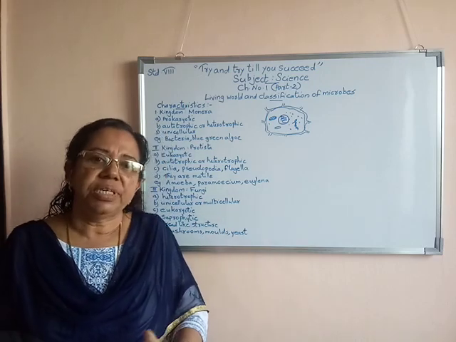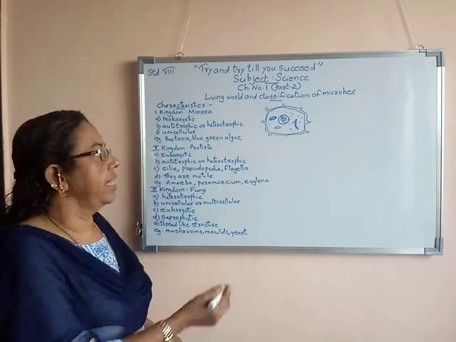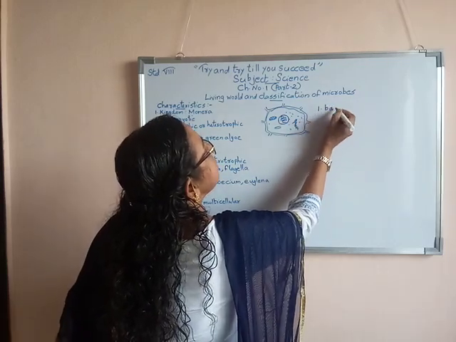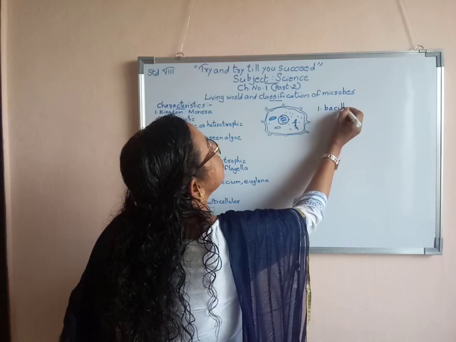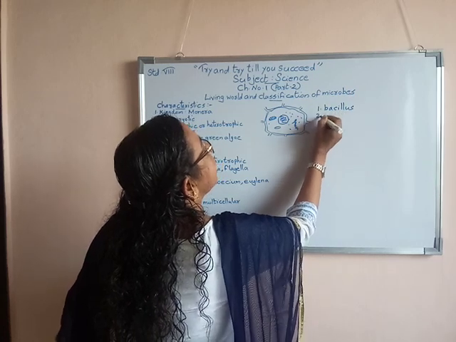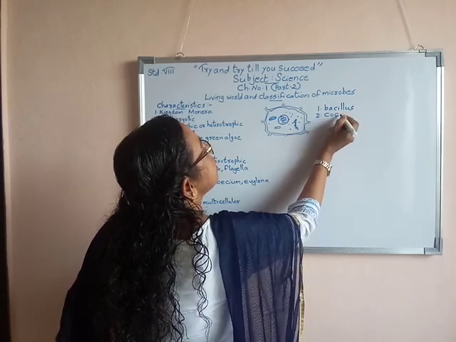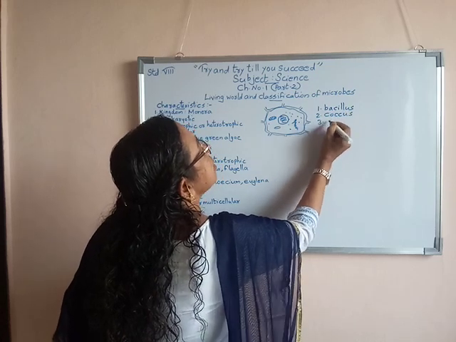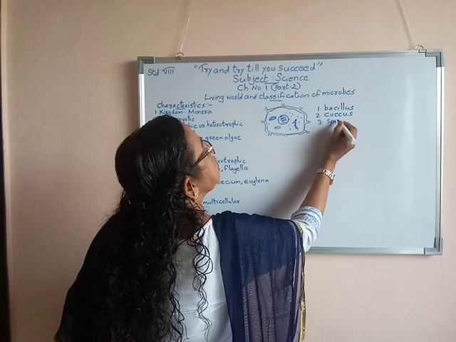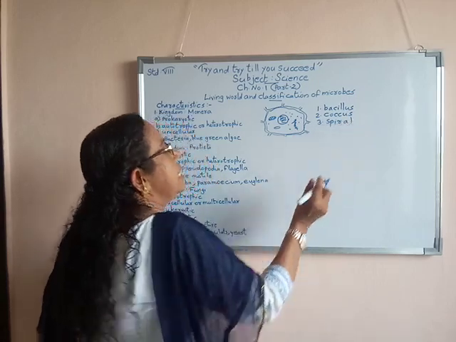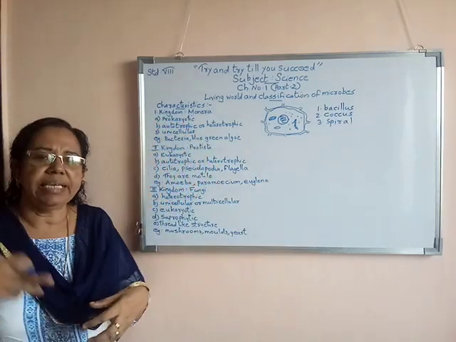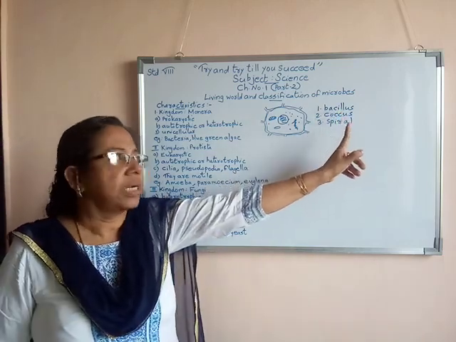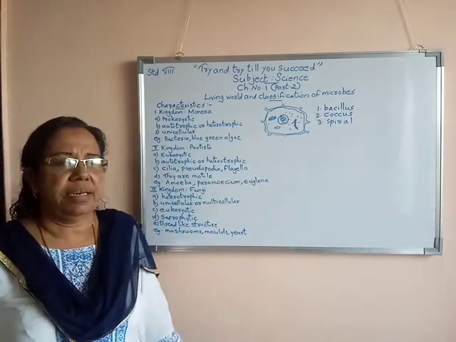Bacteria itself is of three types. Number one, Bacillus, second one, Coccus, the third one is Spiral. There are three types of bacteria: Bacillus, Coccus and Spiral.